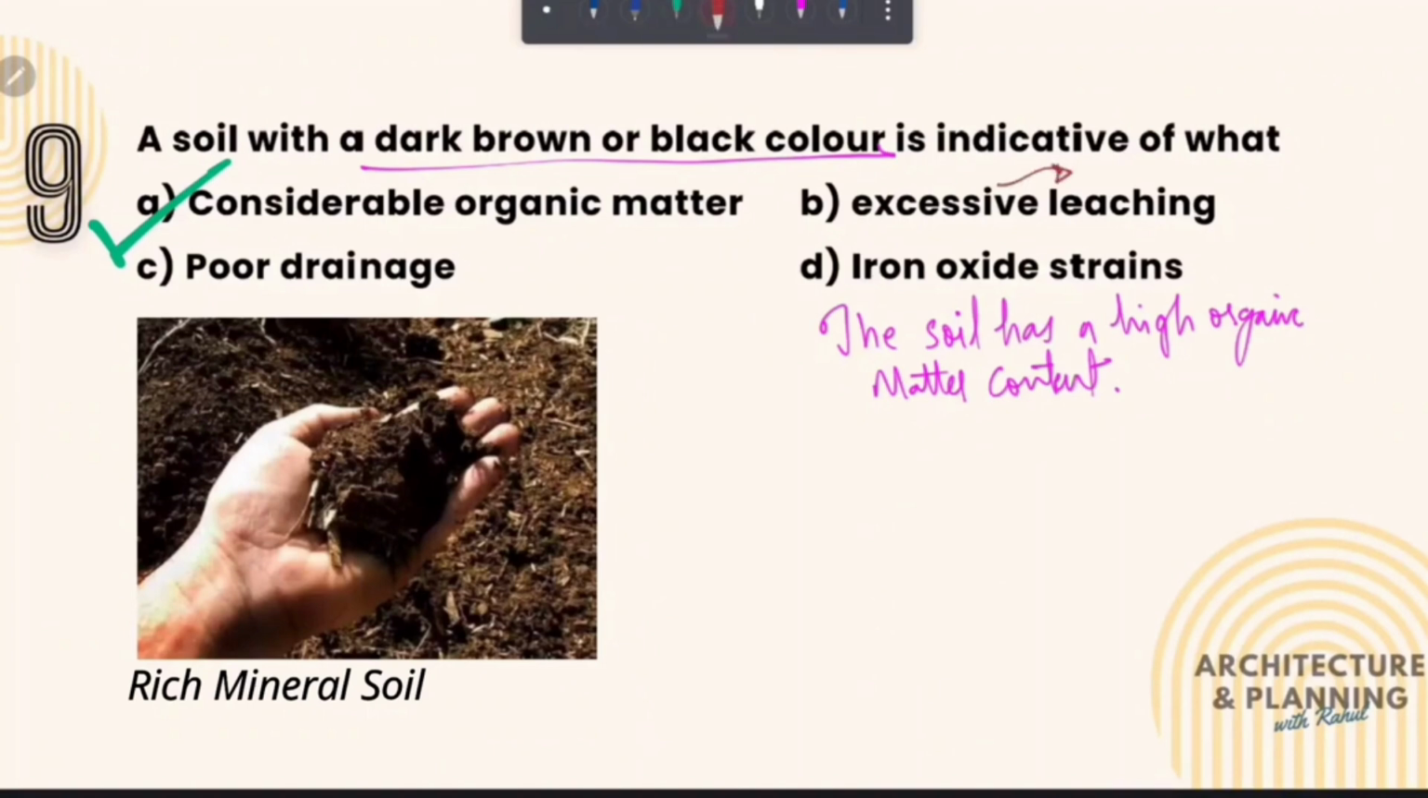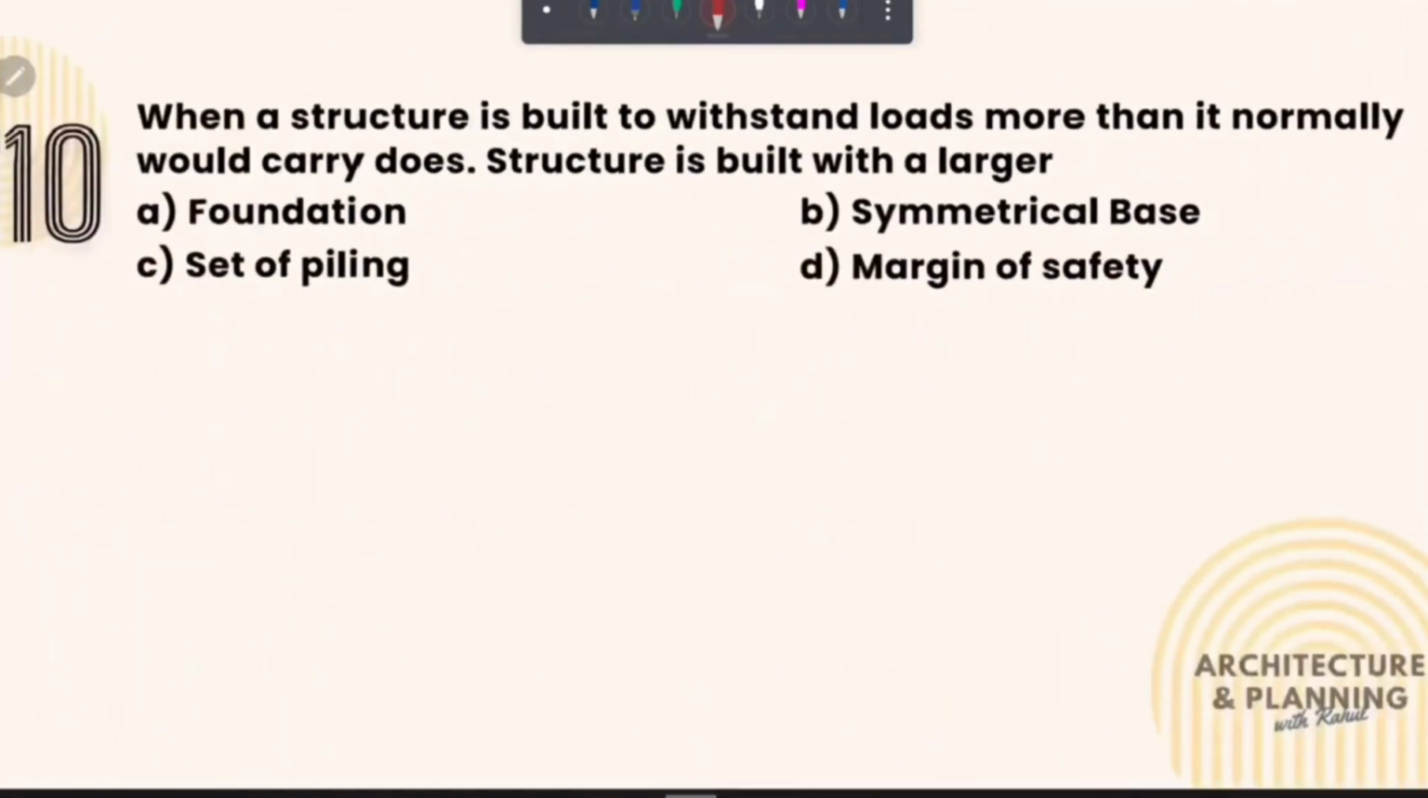Whereas when excessive leaching happens in soil, it generally turns grey. And when there is high iron oxide stain in a soil, it turns yellow. Let's move to the next question.